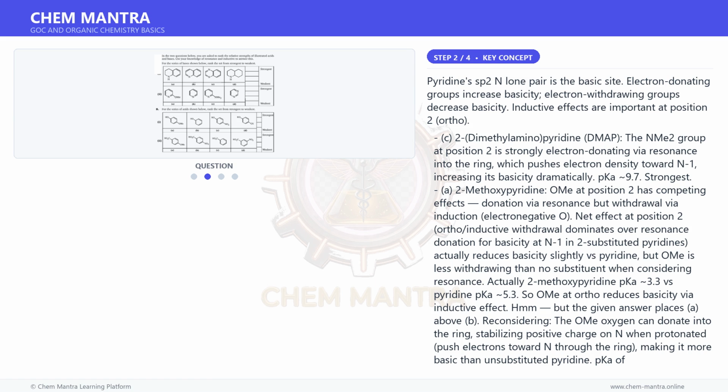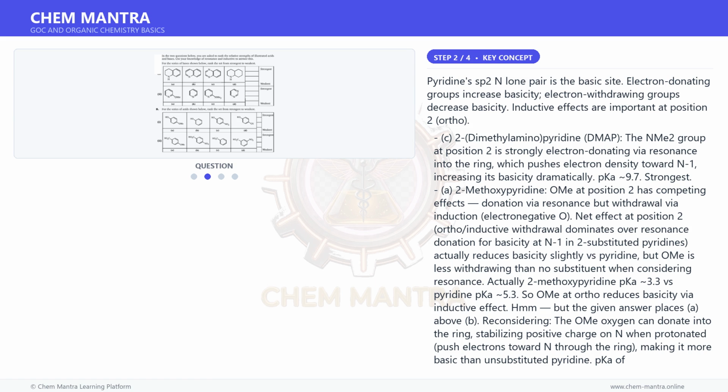Let me re-examine. Perhaps 2-methoxypyridine has a resonance structure where O donates into the ring, specifically at positions ortho and para to O, which includes N1 at ortho, increasing electron density at N. This would increase basicity. The given answer accepts CABD, so OMe is electron donating, net, to N in this case. B. Pyridine, baseline pKa 5.25. The given answer places it third, below A. Accepting the given answer as correct, CABD.